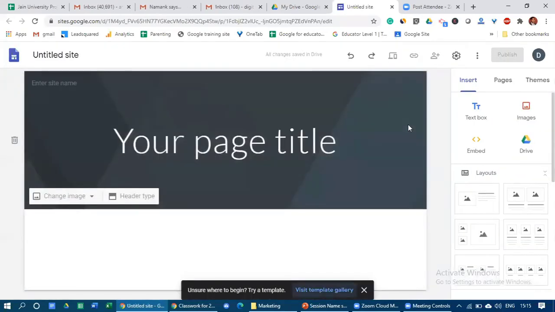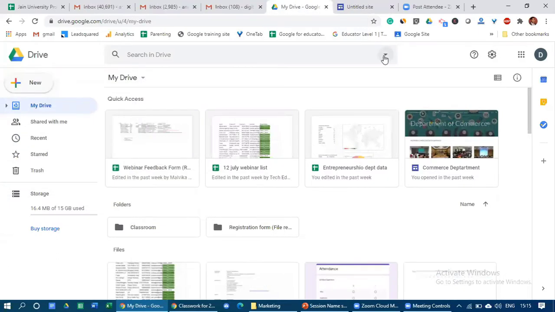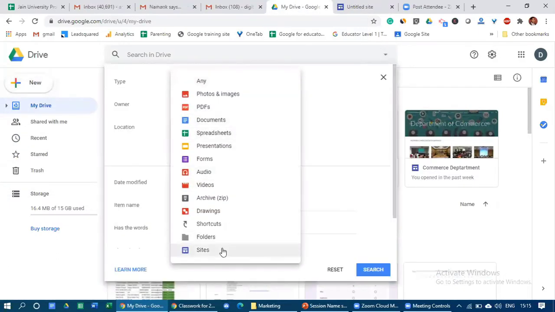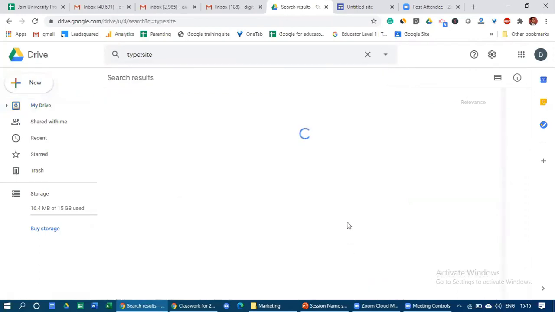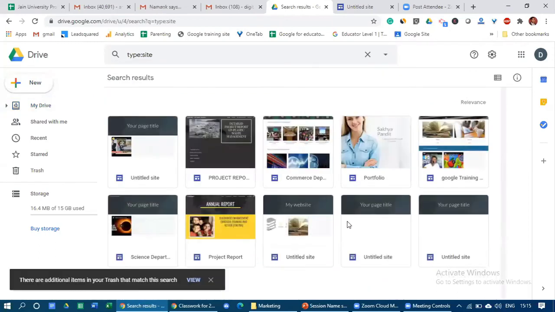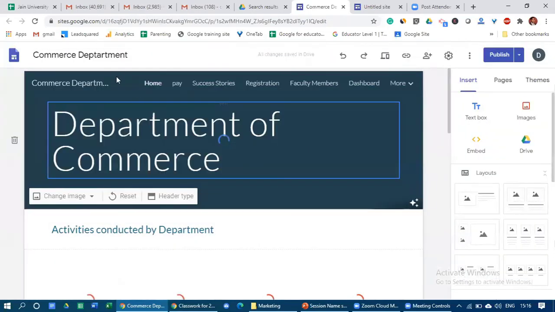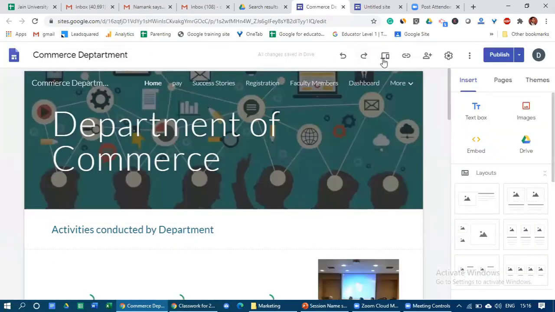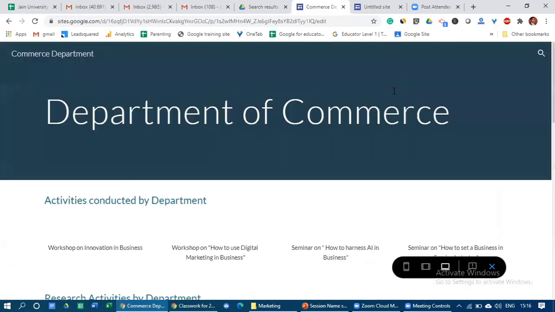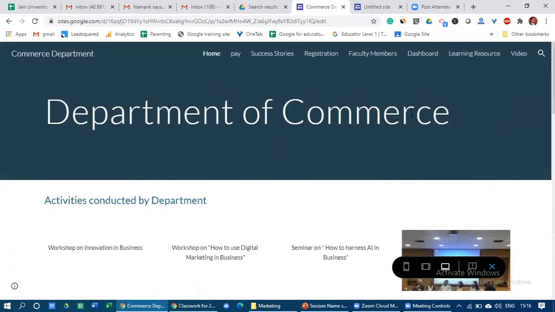Before we create our own website, I would like to give some demonstrations of what can be done on the website on the live platform. Let me take you through a couple of websites which I have created or which some of my students have submitted. This is the website of a commerce department of a college. We'll see, as a faculty member of a college or a department, what kind of website you can create. I'm just going to the preview. So this is the department website.